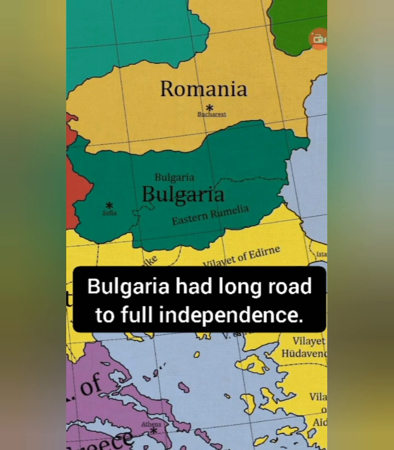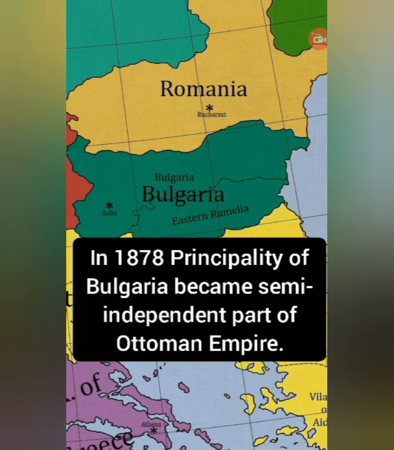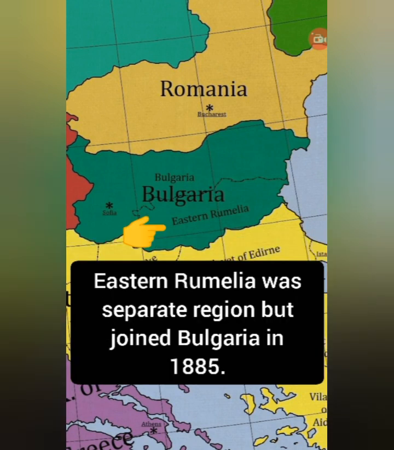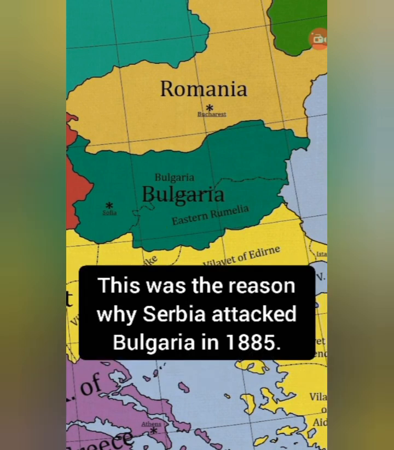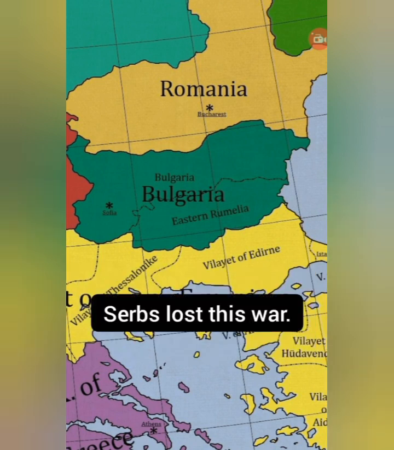Bulgaria had a long road to full independence. In 1878, the Principality of Bulgaria became a semi-independent part of the Ottoman Empire. Eastern Rumelia was a separate region but joined Bulgaria in 1885. This was the reason why Serbia attacked Bulgaria in 1885. Serbs lost this war.